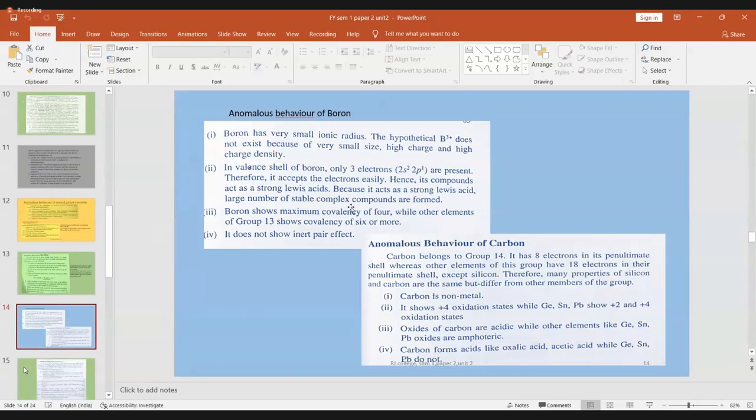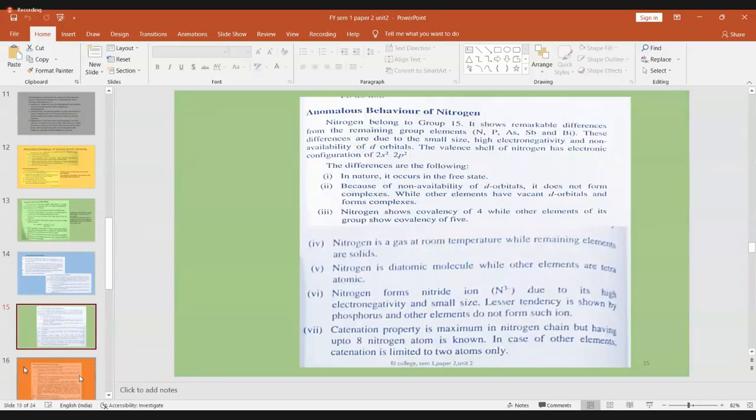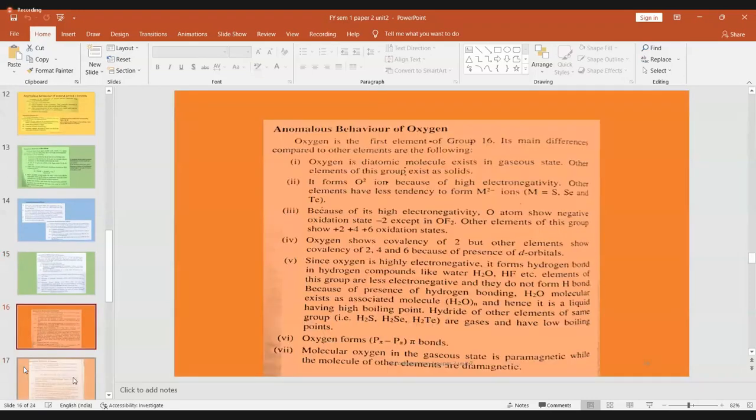Anomalous behavior of boron and carbon, we completed last class. What about nitrogen? This also we completed last class, right? What about fluorine? Oxygen? Yeah, oxygen we have to take. Anomalous behavior of oxygen. We will start now.